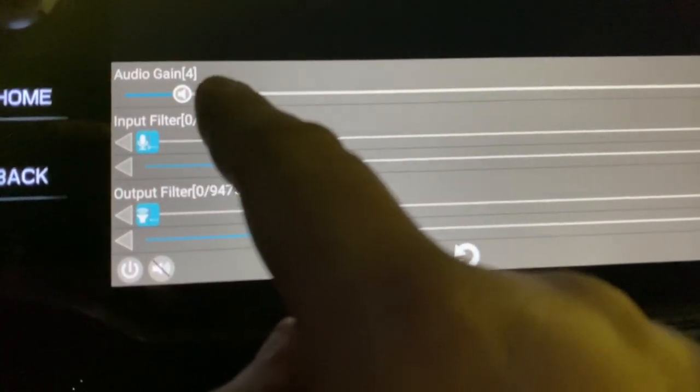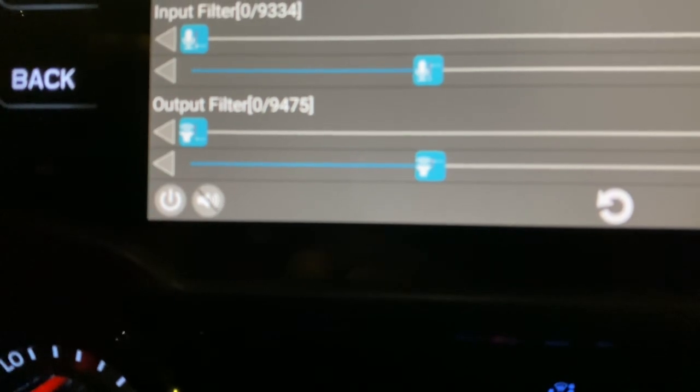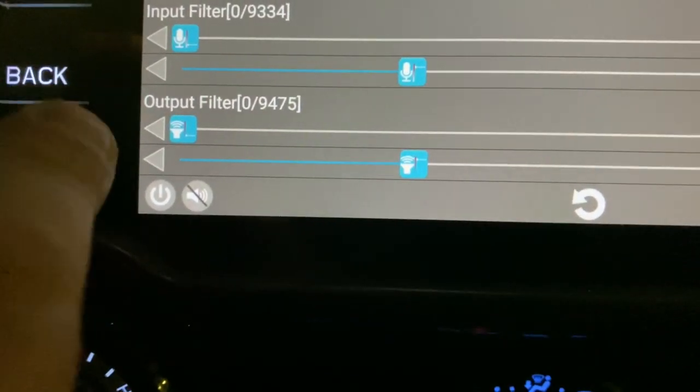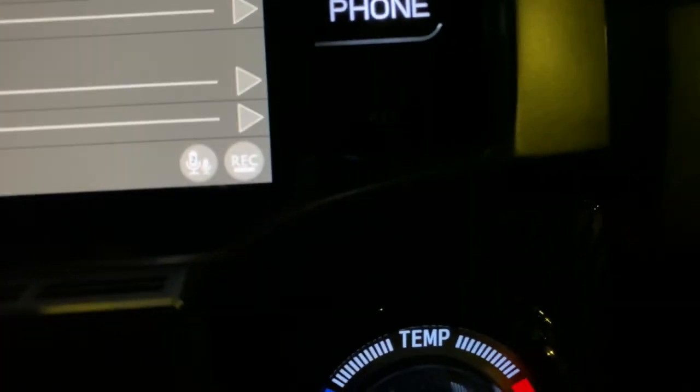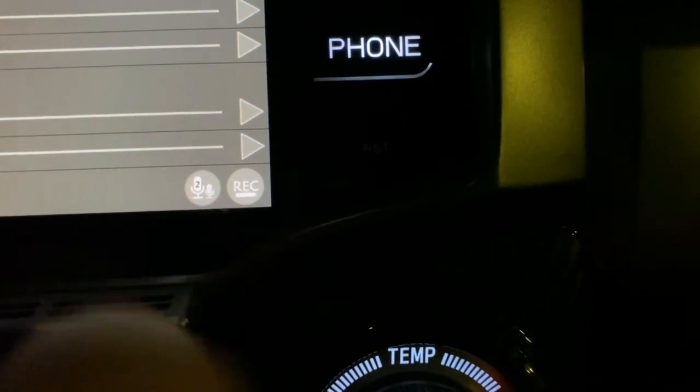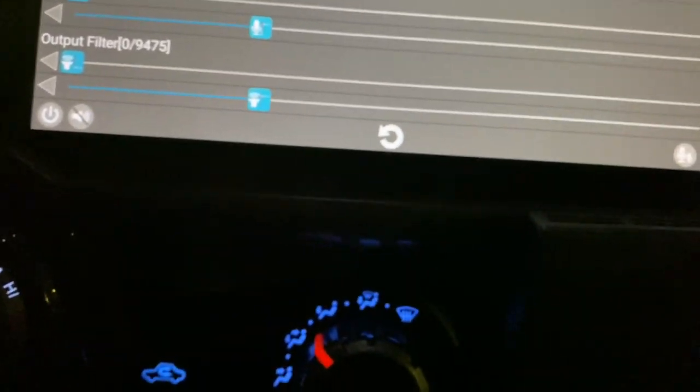Gain, audio gain on 4. Turn off this feedback thing, and then put that on number 2. That's all you need, guys. Hope this helps.